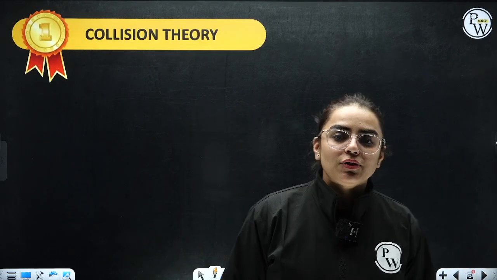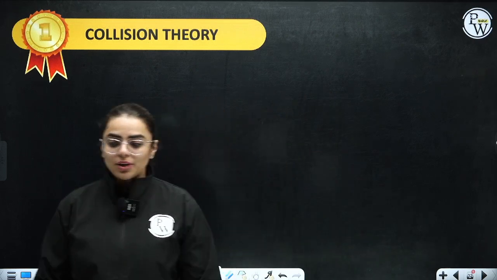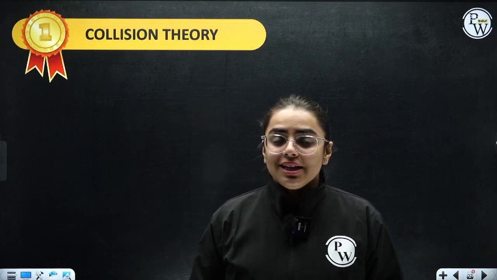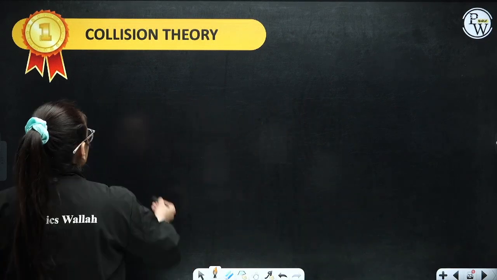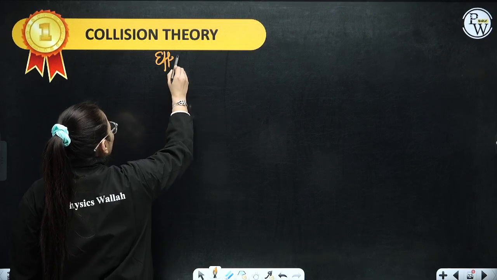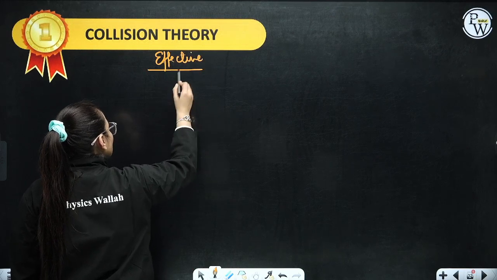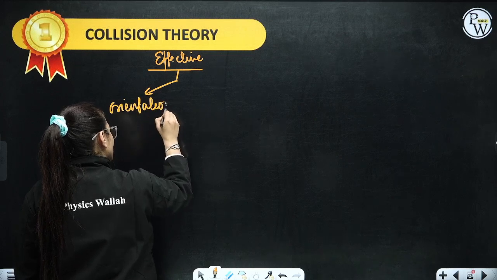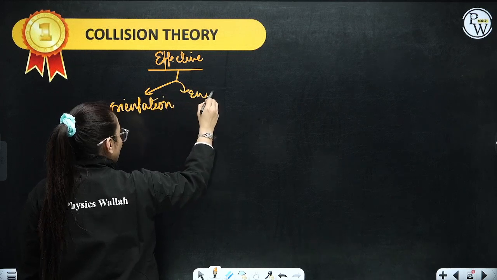Coming on to what we refer to as collision theory. Collision theory is when the molecules collide with each other in order to give a product. Now that collision should be an effective collision. And in order to give an effective collision, there are two factors that you should take into account, that is orientation and the energy with which they collide.